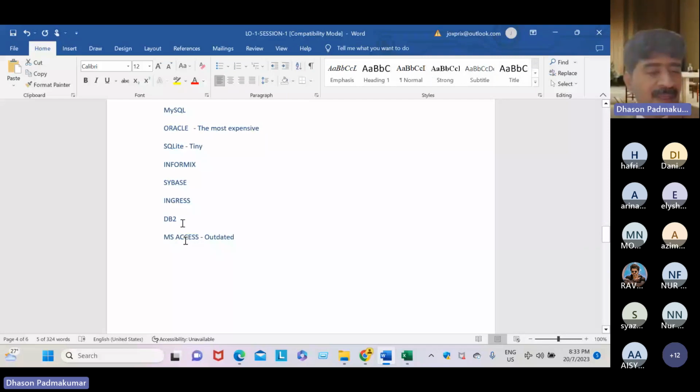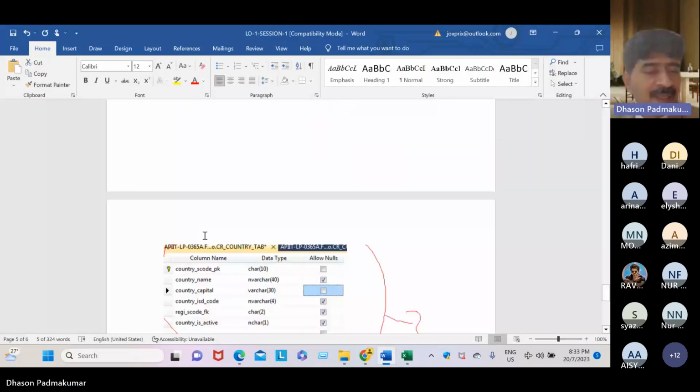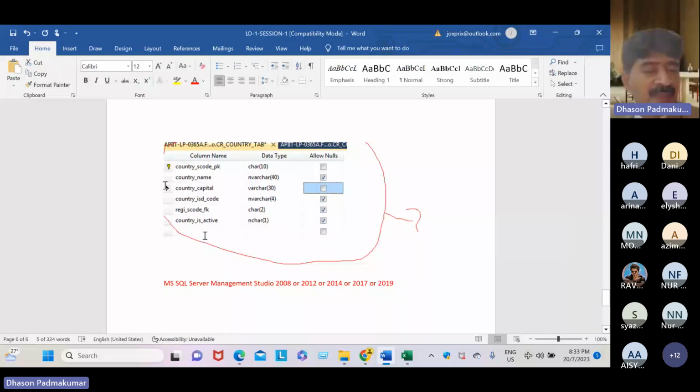And see, this is also a database schema or database structure or metadata. It is also a best example. It is also called metadata.